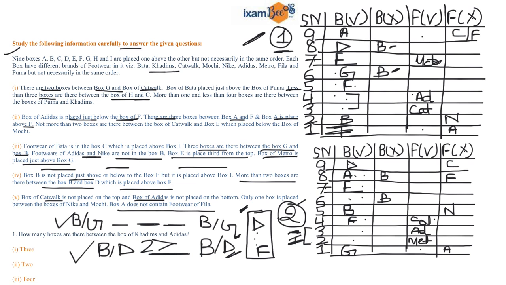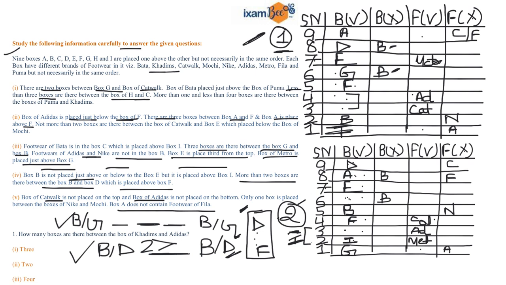Students, now it is fixed that the position of I is this because there is less than 3 boxes. So it can be either 2 or 1. So H and C must be over here, right?